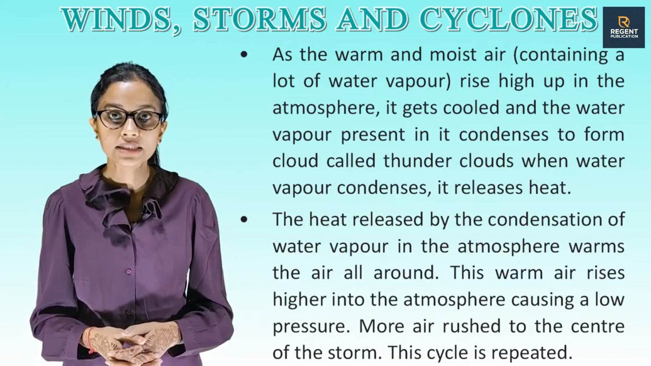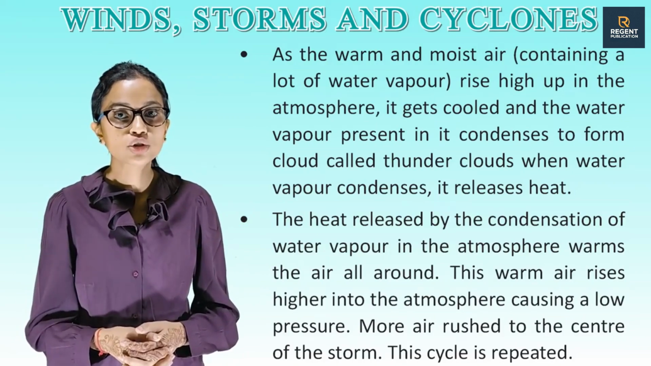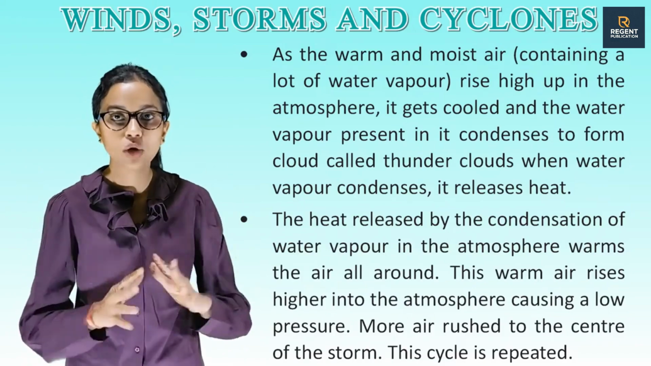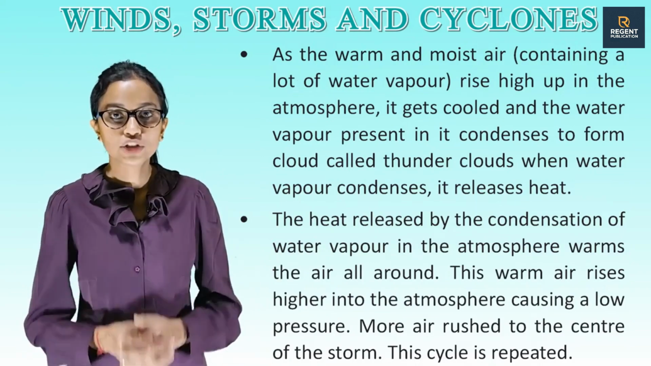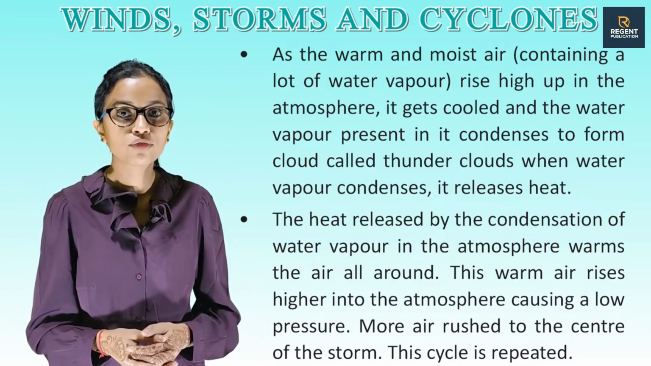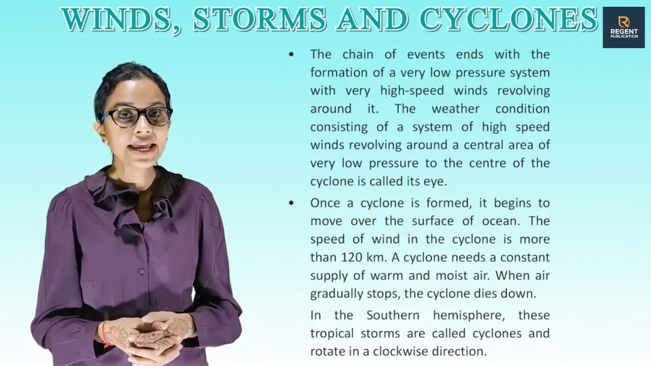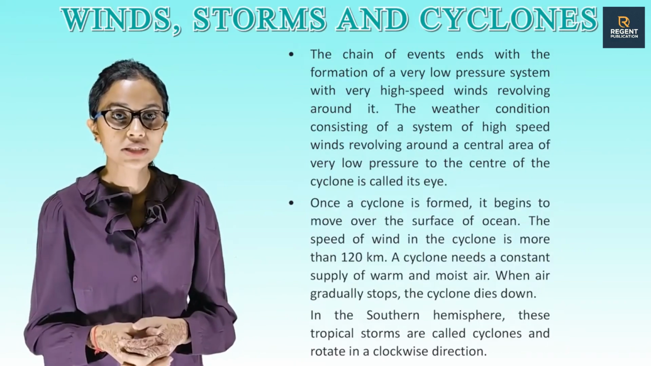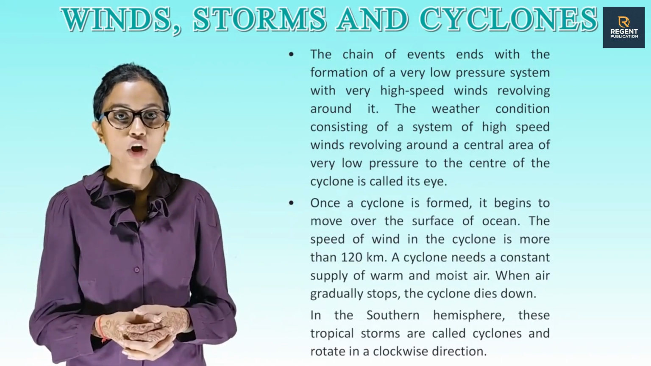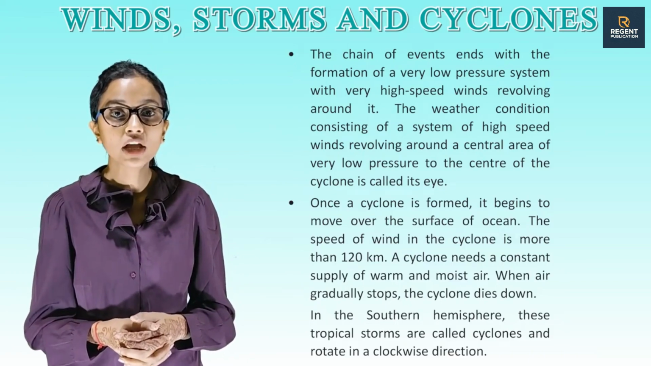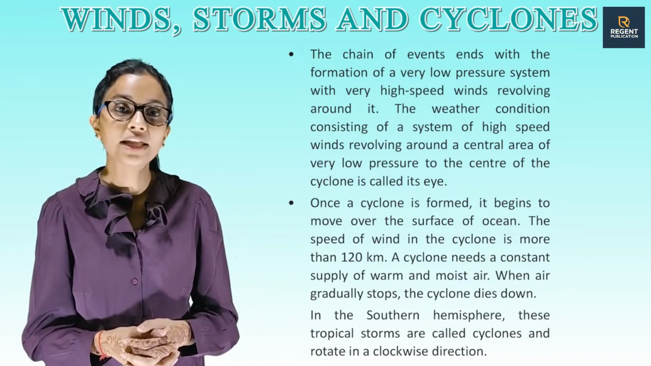When water vapor condenses, it releases heat. The heat released by the condensation of water vapor in the atmosphere warms the air all around. This warm air rises higher into the atmosphere, causing a low pressure. More air rushes to the center of the storm. This cycle is repeated. The chain of events ends with the formation of a very low pressure system with very high speed winds revolving around it. The weather condition consisting of a system of high speed winds revolving around a central area of very low pressure is a cyclone. The center of the cyclone is called its eye.